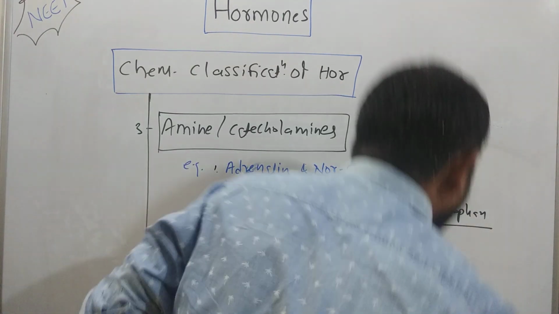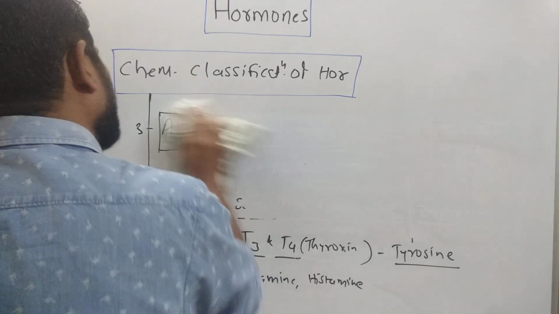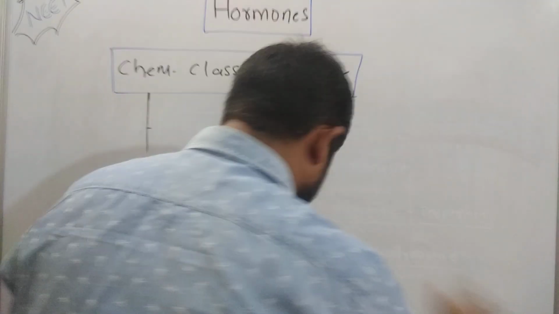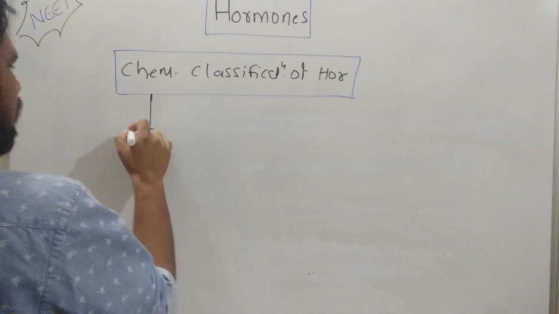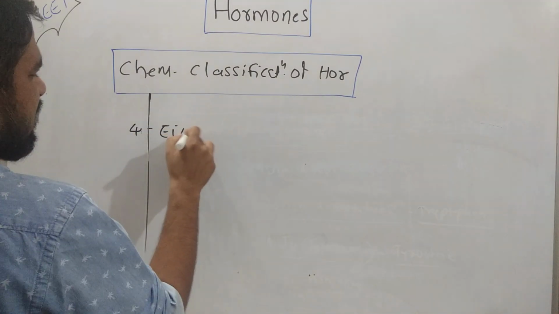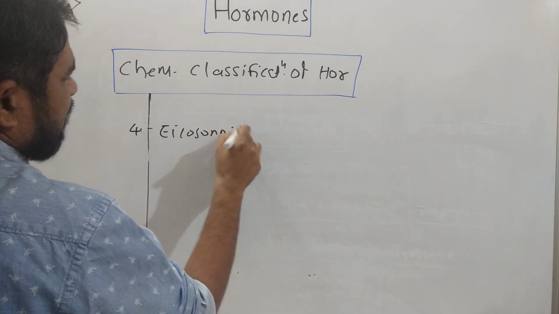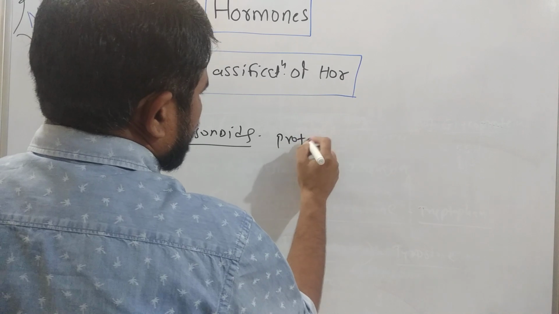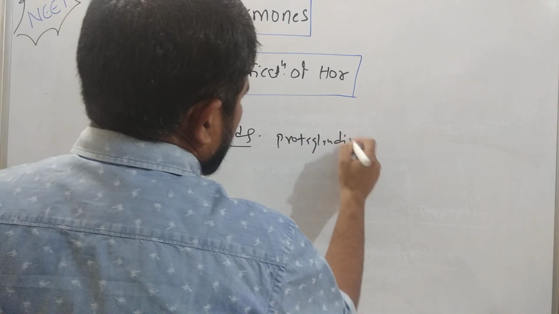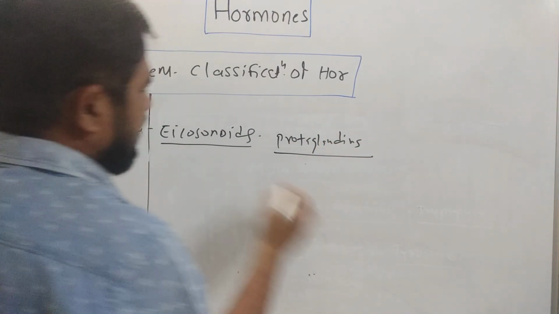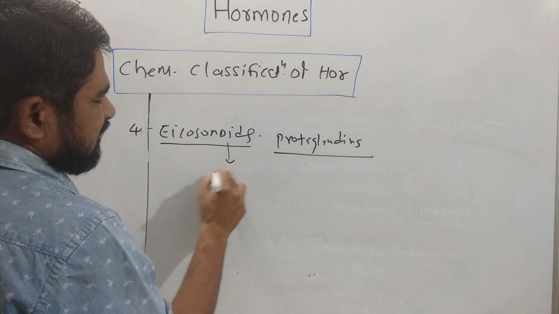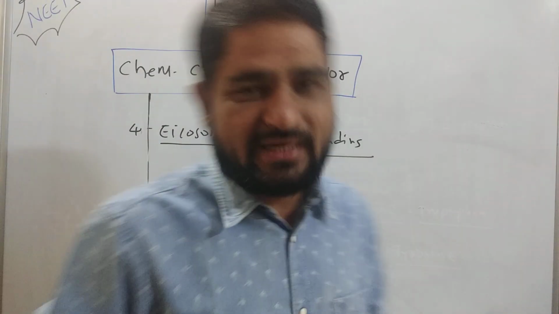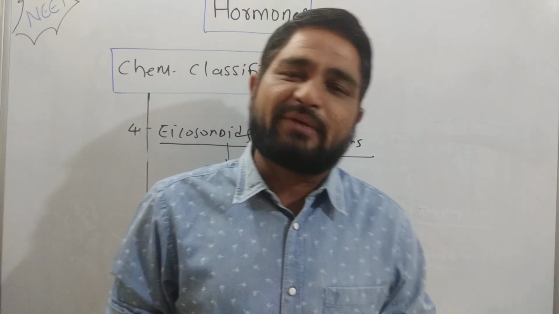Now the next classification: there are some hormones we will also talk about in the reproductive system, and in many controls they are called eicosanoids. The example I am writing is prostaglandins. These hormones are derivatives of fatty acids. So this is the classification of hormones.